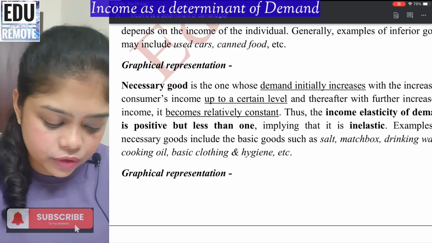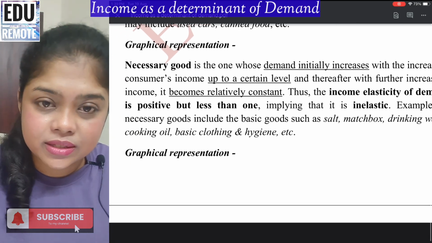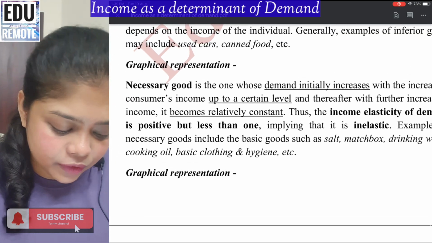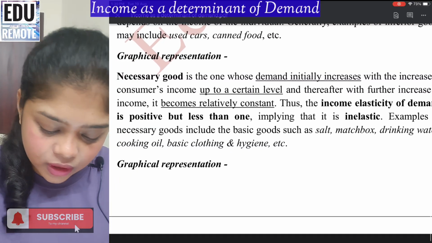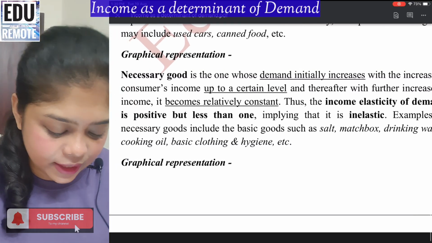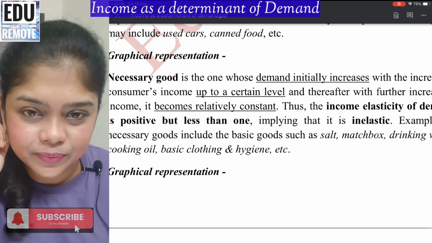So the income elasticity of demand in this case is positive but less than 1, which means it is inelastic. Examples of necessary goods include salt, matchbox, drinking water, cooking oil, basic clothing and hygiene, etc.